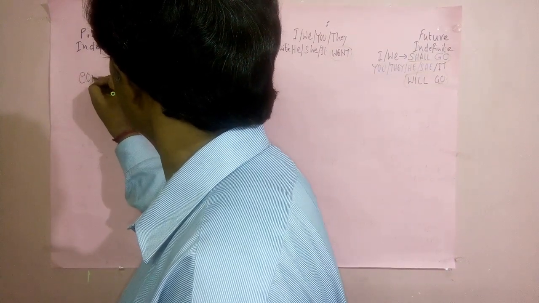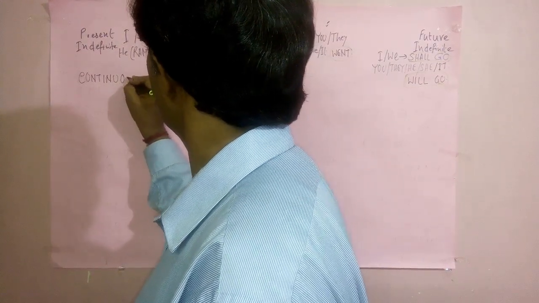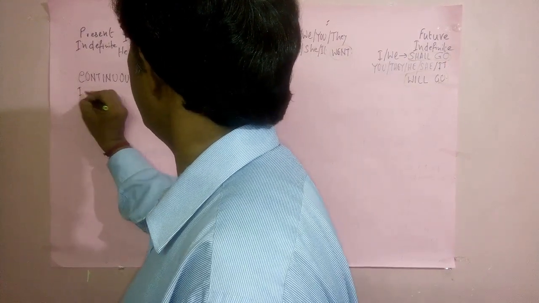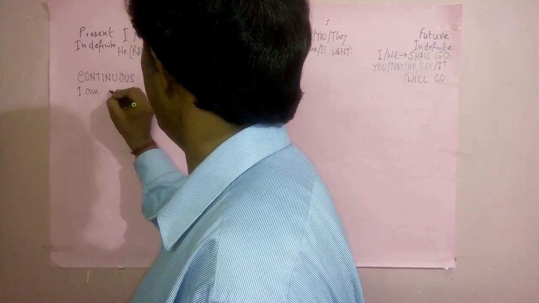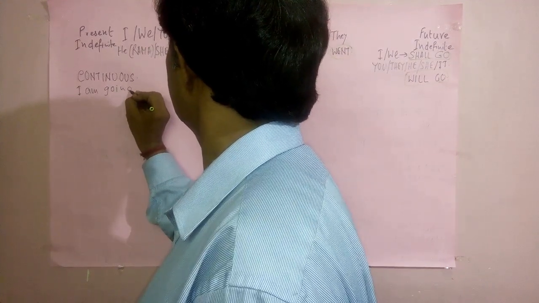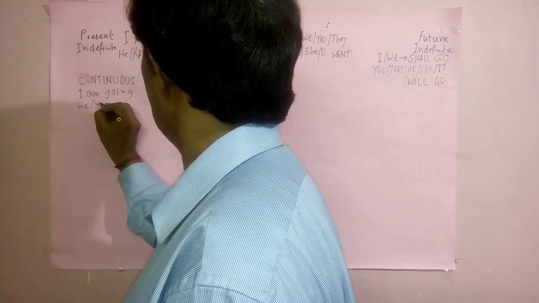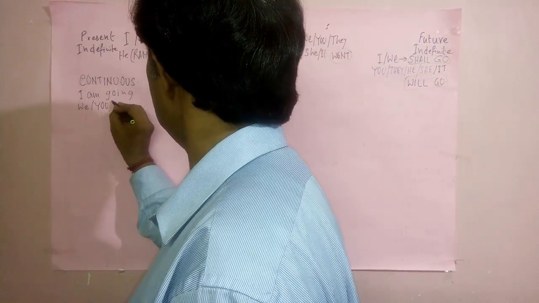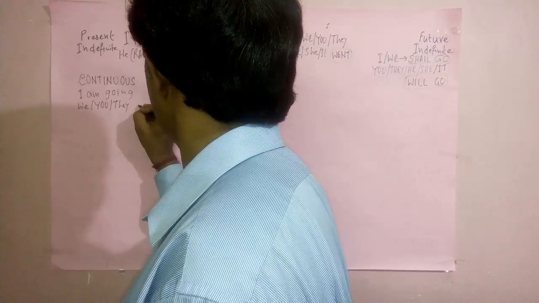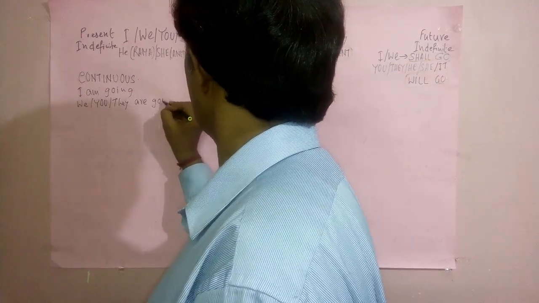Present continuous. Present continuous. What can we tell? That I am going. Here we or you or they, what can we tell, are going.